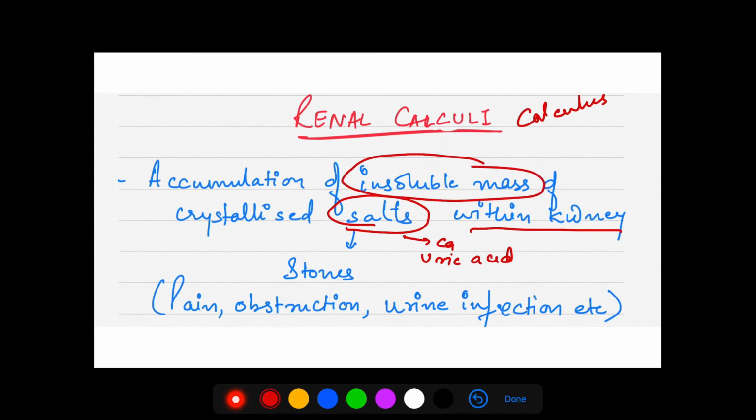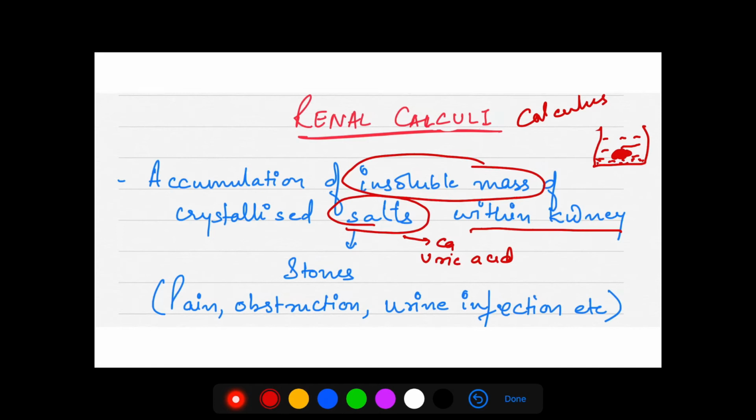You must be aware of saturation. If you put a lot of salt in water, initially it dissolves, but later you'll see that it settles on the ground. That is what happens if the amount of these salts increases in the urine.